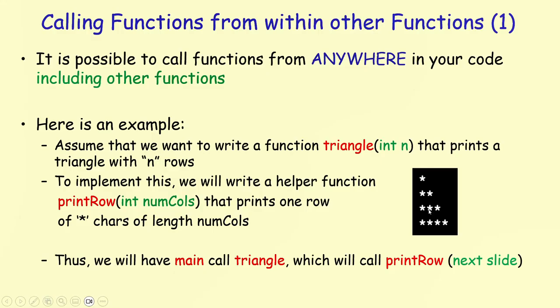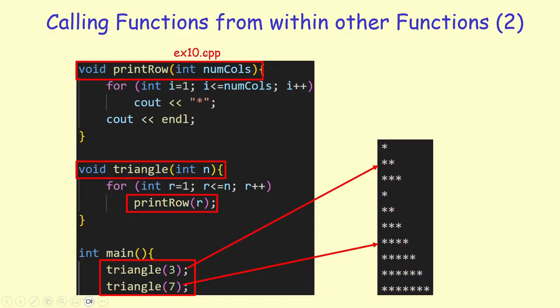So each of these rows of the triangle will be printed by another function. That means we'll have a main function calling triangle and triangle calling printRow. And here is that code. That's example 10. Here's my main. That's making a call to triangle(3) to print a triangle of size 3. So this first triangle of size 3 is coming from this triangle function.